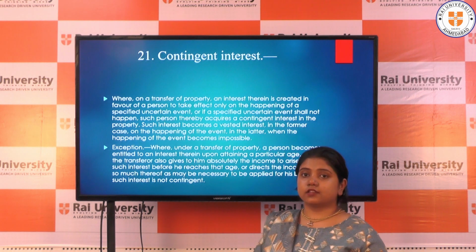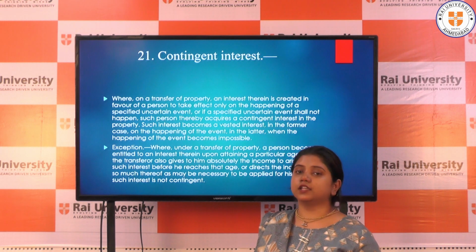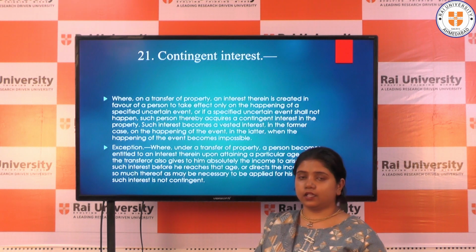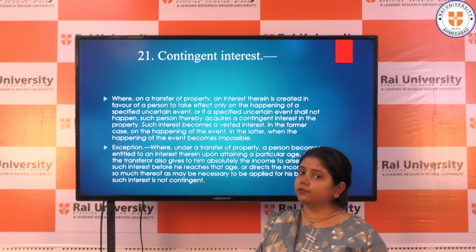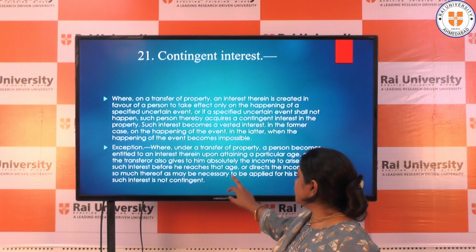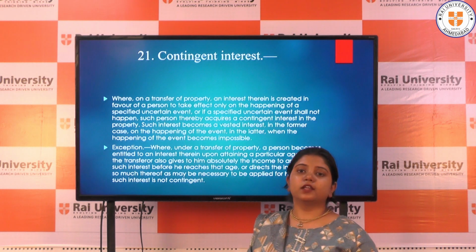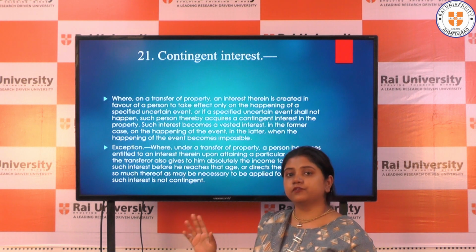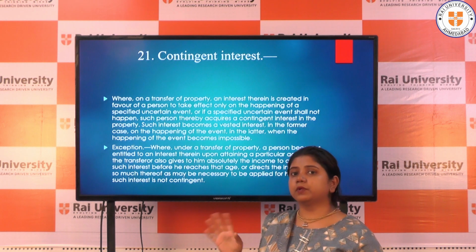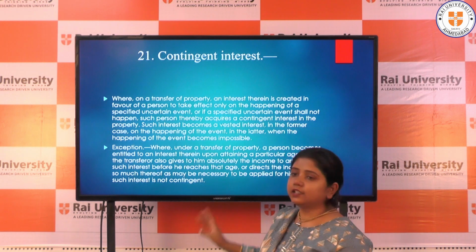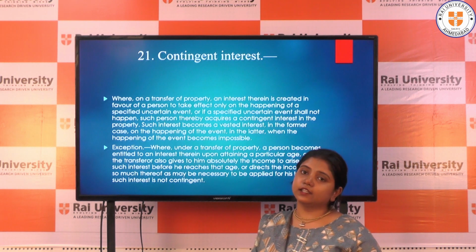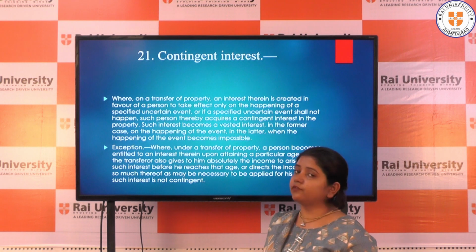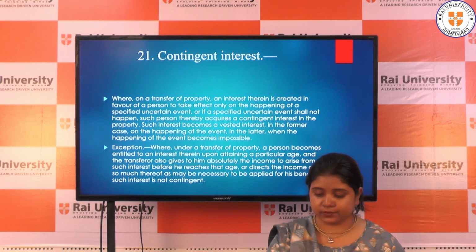If the contingency depends upon a particular age, for example, A transfers his property to B with the condition that B at the age of 18 will acquire that property. So what is this? The contingency depends upon the age. We will not assume that he might die. We will take it that he will be alive and he will reach that age, and that interest will be a vested interest and will not be taken as a contingent interest.